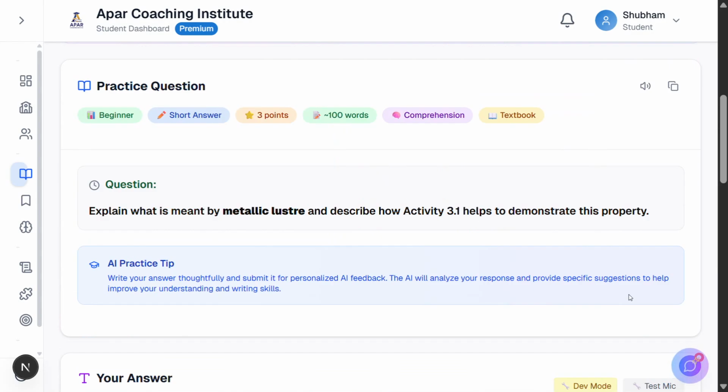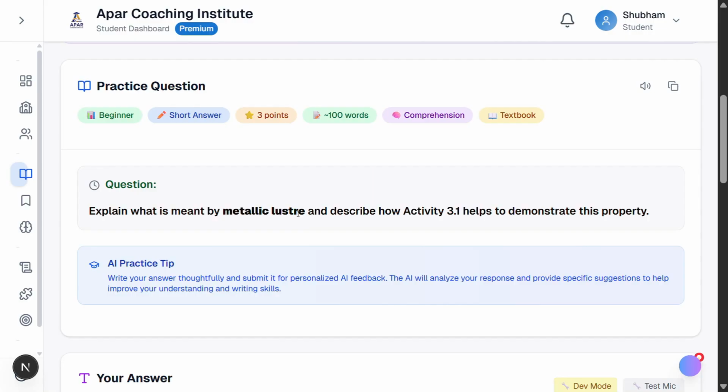Let's examine the practice question interface. A green beginner badge indicating difficulty level, a blue short answer tag showing the question type, a yellow 3 points indicator revealing the weightage, and so on. The question itself reads, explain what is meant by metallic luster and describe how Activity 3.1 helps to demonstrate this property. It's asking for two things.